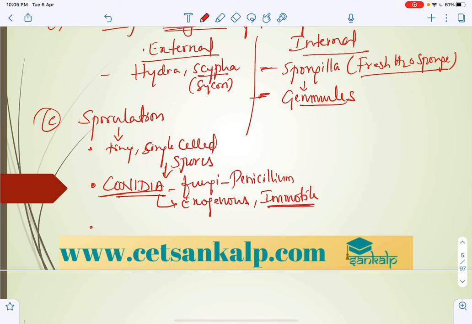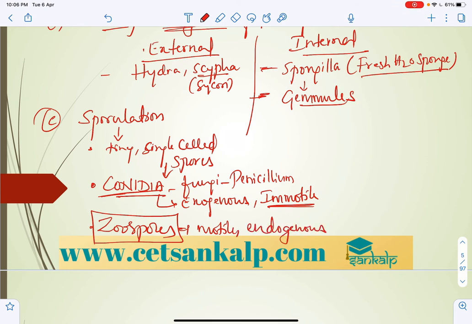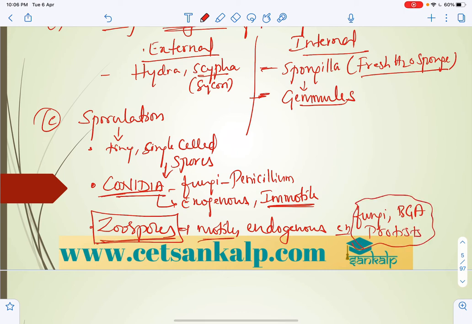Conidia: exogenous, immotile. And the motile, flagellated, endogenous structures are called zoospores. These are motile and endogenous, they are produced inside the parental body. Examples are some fungi, blue-green algae, and chlamydomonas, a protist. So these are examples for zoospores. Zoospores are motile, conidia are immotile or non-motile.